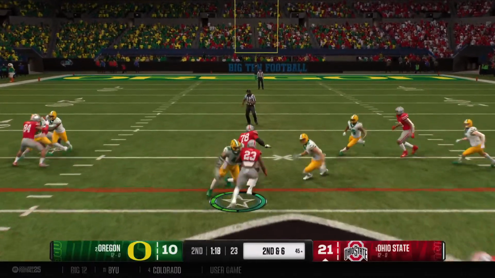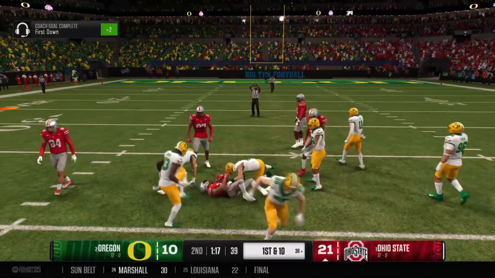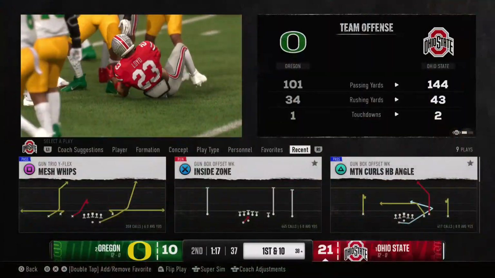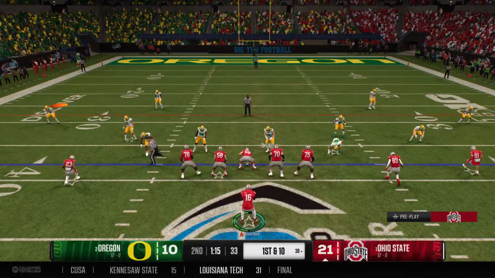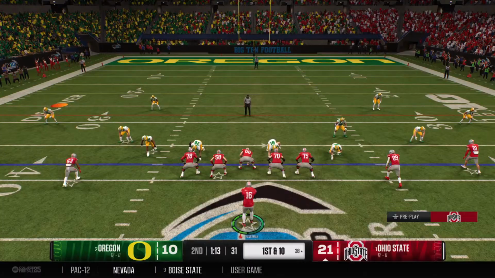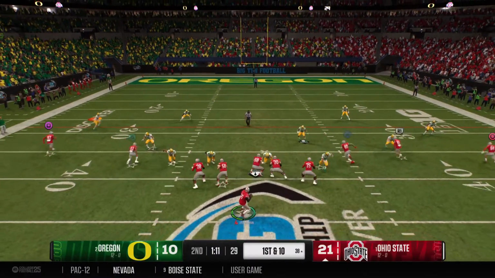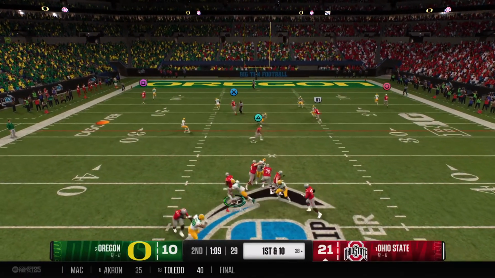Handoff here from the shotgun. They stop him, but it's a 1st down. Look, I realize on any play call, when it's properly executed, it can go to the house for a touchdown. But the runs that really make a game plan work are the ones where you get just what you need. And he barely got the 1st.